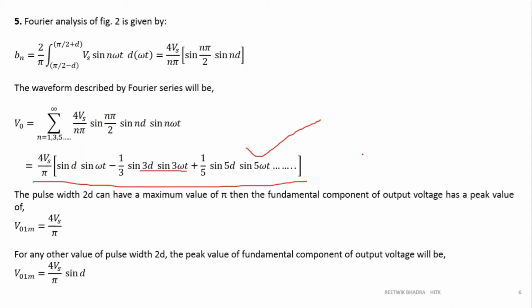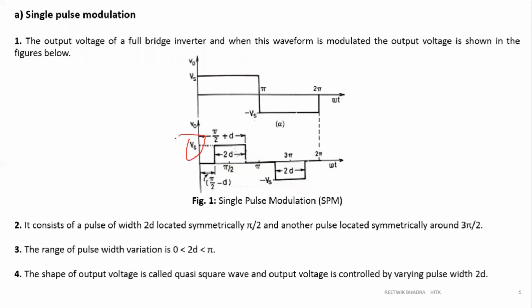So from here, what is important is that they will ask you to calculate the maximum value of your fundamental component. Suppose 2d is equal to pi. The maximum value of 2d can be pi, as you can see over here, but it should not be taken in order to eliminate the shoot through fault.